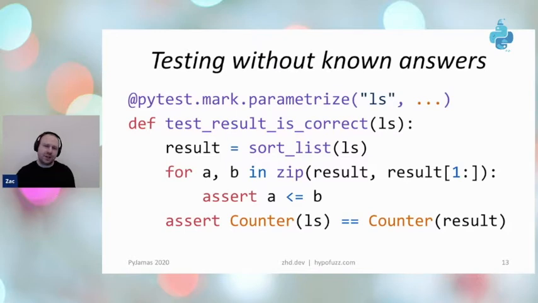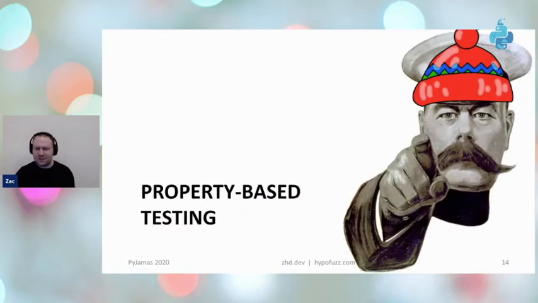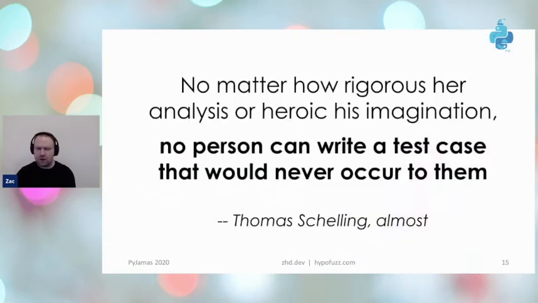But you can often check whether or not your code is correct without knowing how to tell whether the answer is correct. Often being able to detect incorrect answers gives you good tests on its own. And so that's the trick of property-based testing. And I want you to write more property-based tests, and that's what I'm trying to convince you to do.